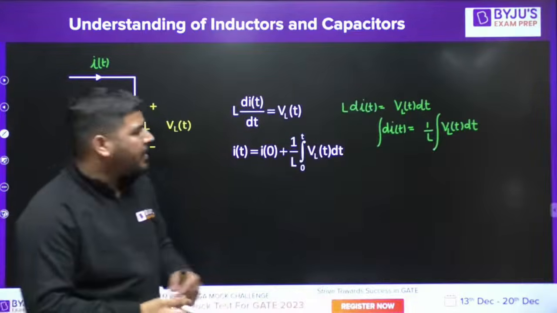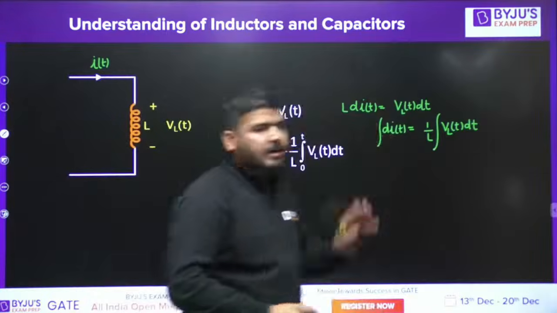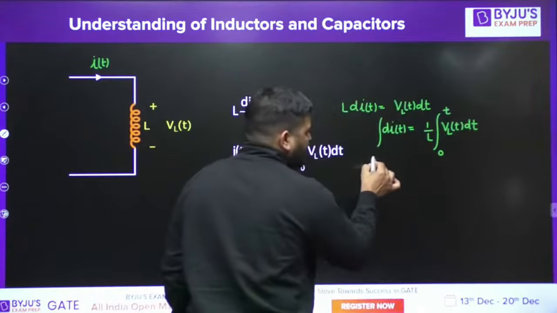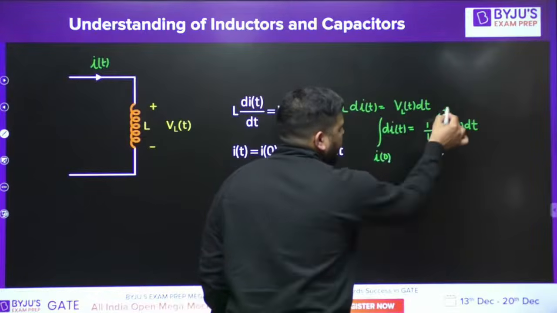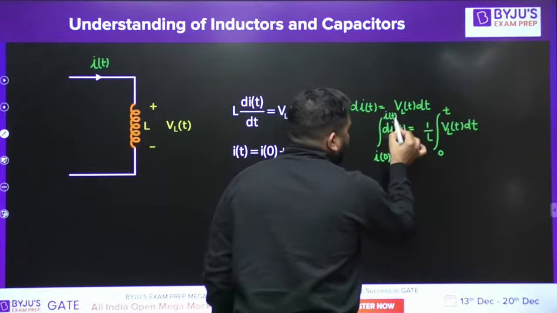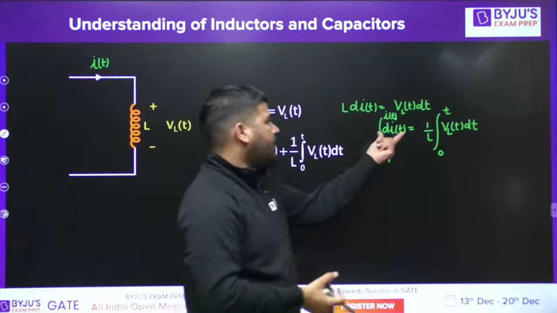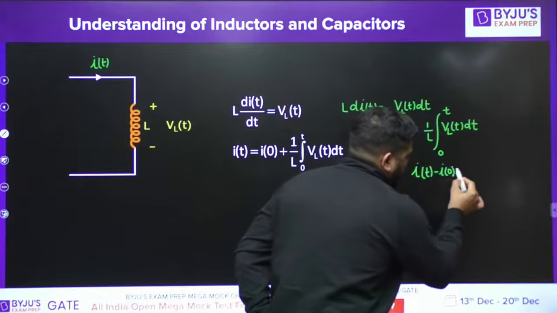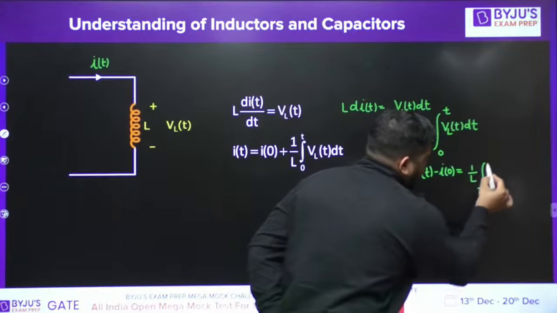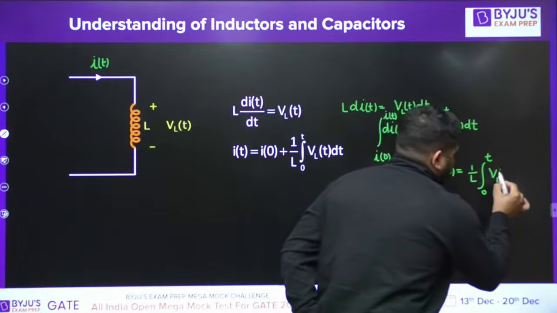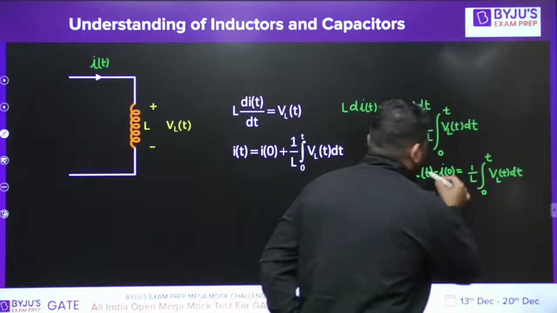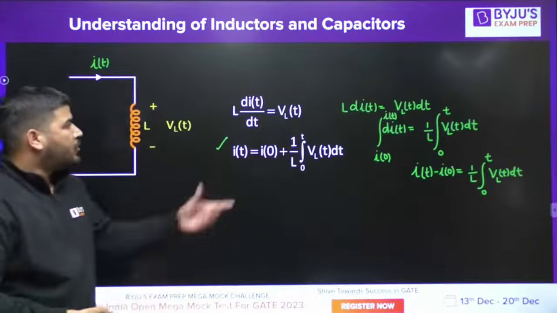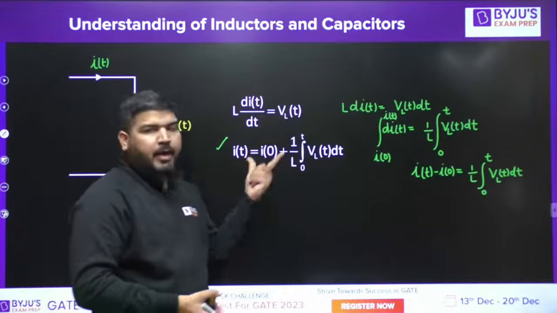If you take integration on both sides, this integration is with respect to time and this integration is with respect to current. Let's say time is changing from 0 to t. At t equal to 0, the current is I0, and at t equal to t, the current is I(t). So if you solve this, it will become I(t) minus I0 is equal to 1 by L integral from 0 to t of V_L(t) dt. Now take this I0 on the right side and this is the equation that you will get. So you can invert this differentiation relation into an integration relation.